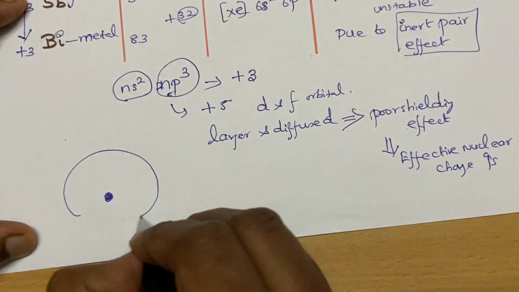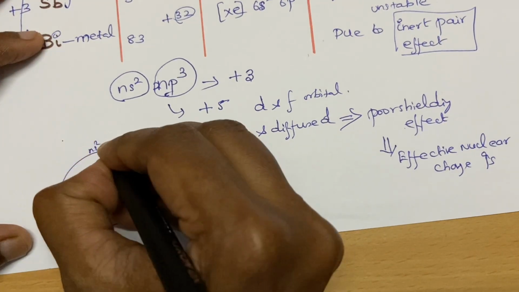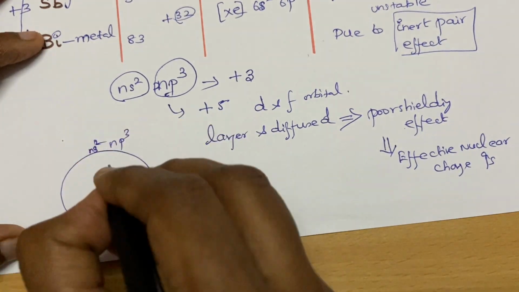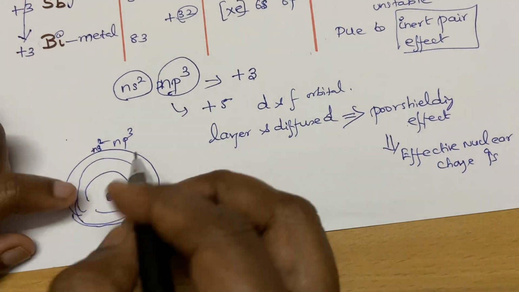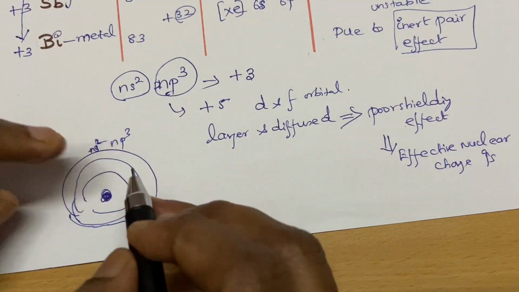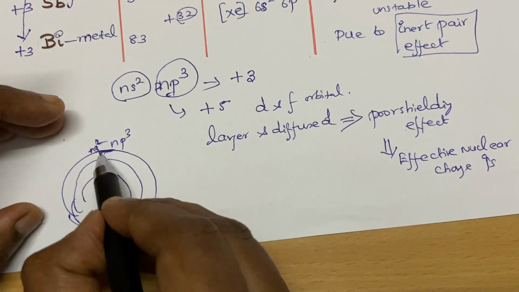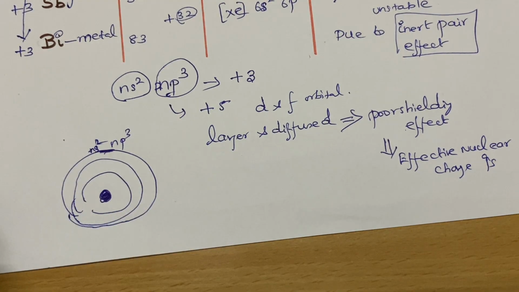Okay, so this is your valence shell. In between, so many shells are there. This ns2np3 I'm giving in common. If we have d or f orbitals in between, it will not shield. Shielding effect means it must shield the valence shell from the nucleus, but it is not shielding properly.